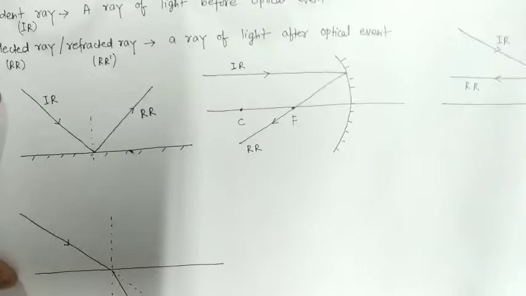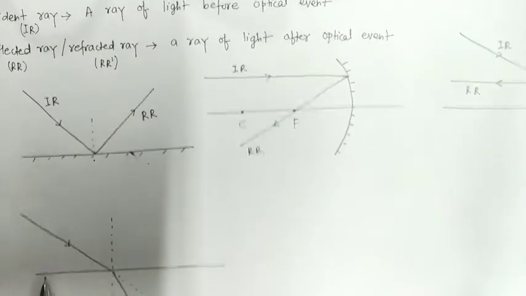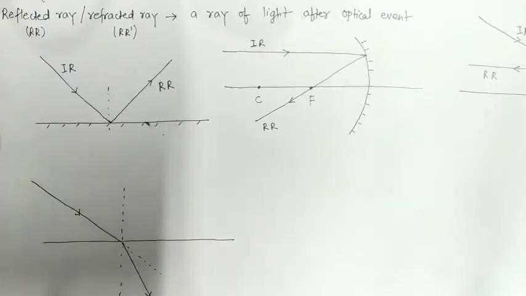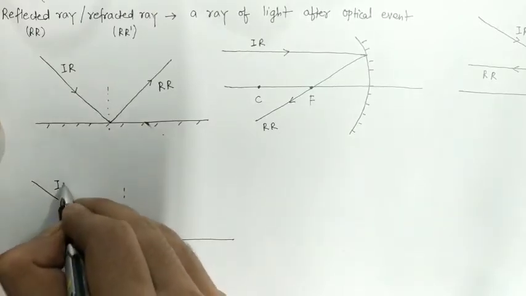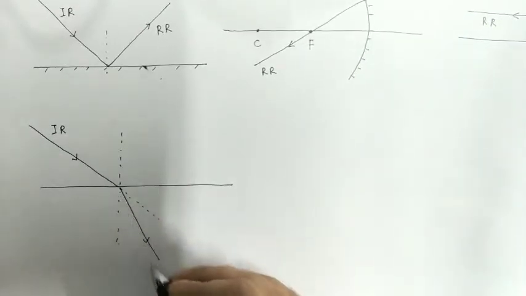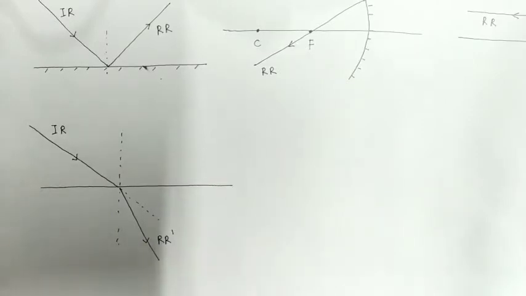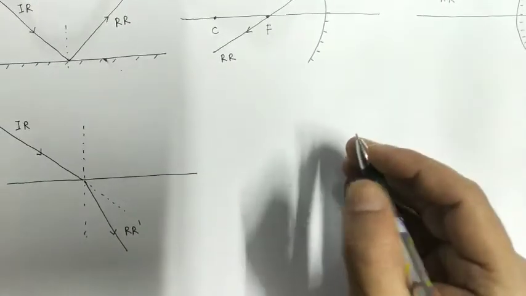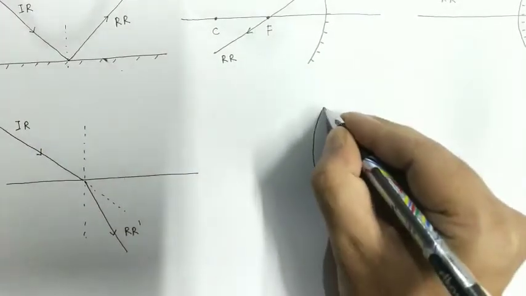So according to the definition of incident ray, the phenomenon taking place here is refraction. And before optical event, that is before refraction, this ray is our incident ray, and the ray after optical event, that is refraction, this is our refracted ray, R dash. Now let us take an example of a convex lens.